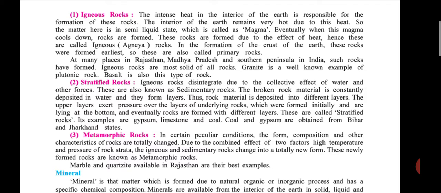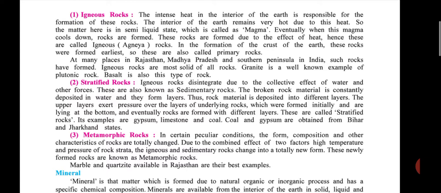If an examination question asks for another name of igneous rock, then you can write that the second name of this rock is primary rock. At many places in Rajasthan, Madhya Pradesh, and the southern peninsula in India such rocks have formed. Where do these types of rocks form in India? Rajasthan, Madhya Pradesh, and the Southern Peninsula.